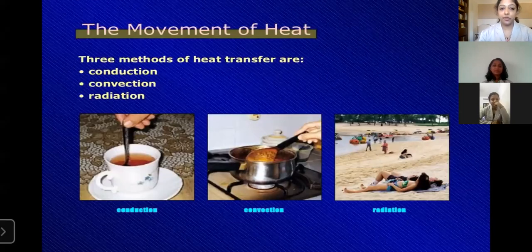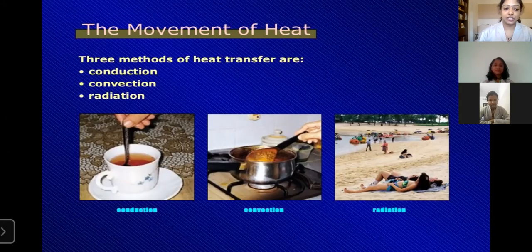This is the movement of heat. Movement of heat means there are three methods of heat transfer. The first one is conduction, the second one is convection, and the third one is radiation. Now I'll be dealing with conduction.